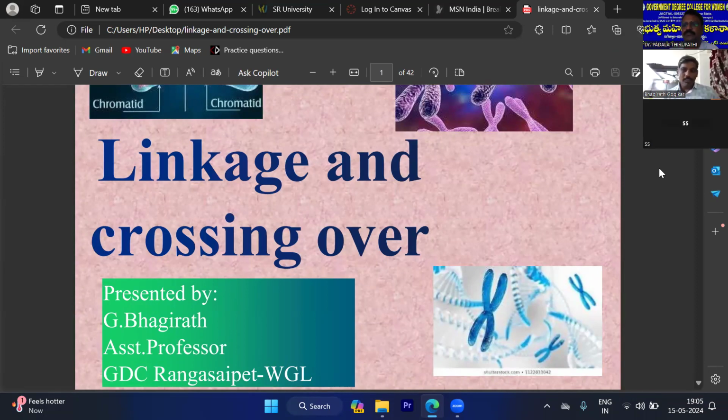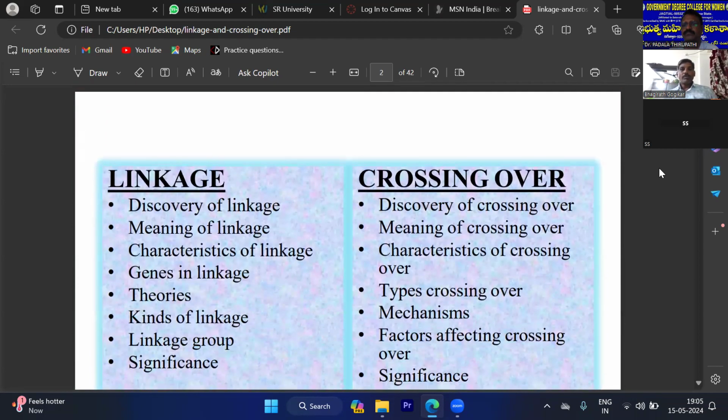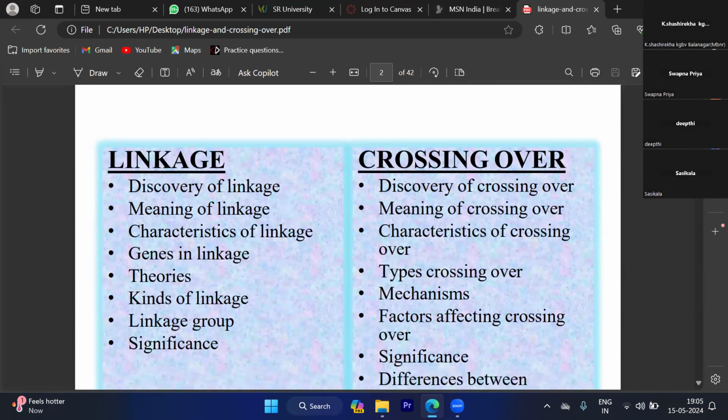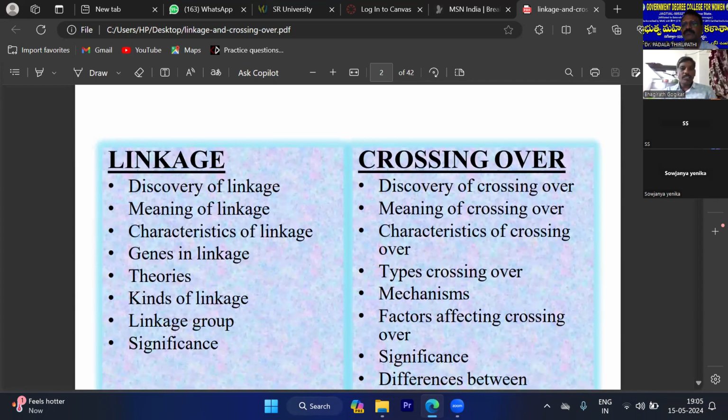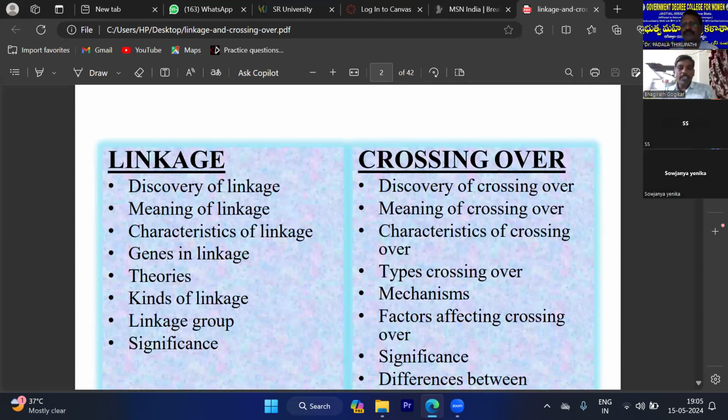Before going to the actual topic, first I will explain the points covered in the linkage and crossing over phenomena: discovery of linkage, the meaning of linkage, the characteristics of linkage, genes in linkage, different theories explaining the linkage mechanism, kinds of linkage, what is the linkage group, and significance. In the same way, crossing over also.